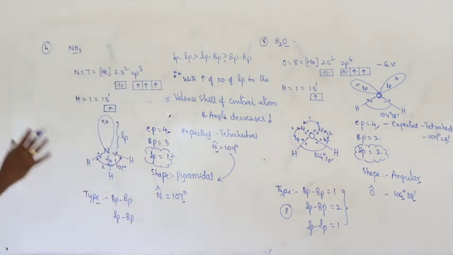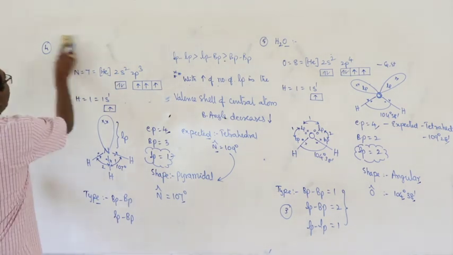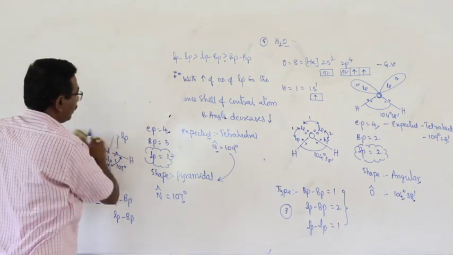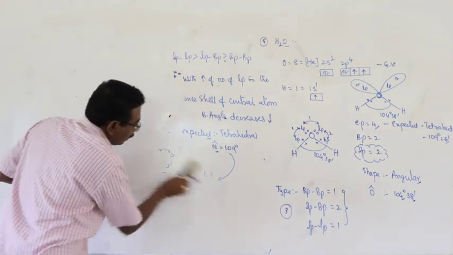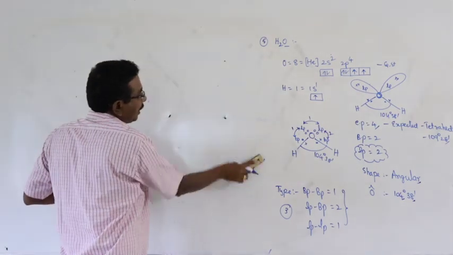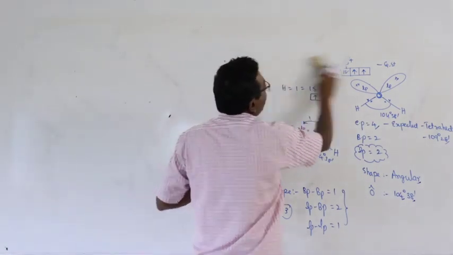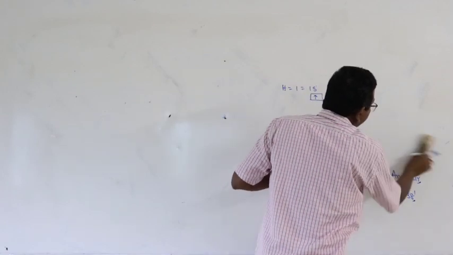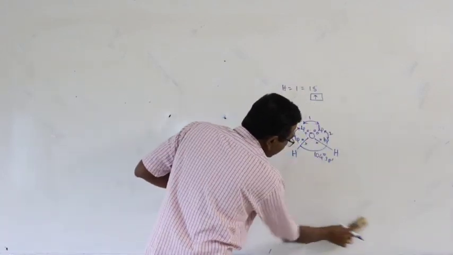This is about the description of the molecules with 4 electron pairs. And what about the examples for the molecules with 5, 6 and 7 electron pairs in the valence shell of central atoms?